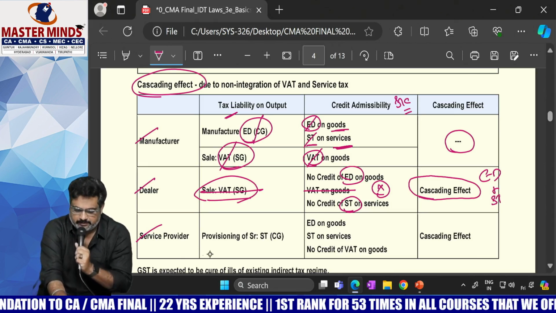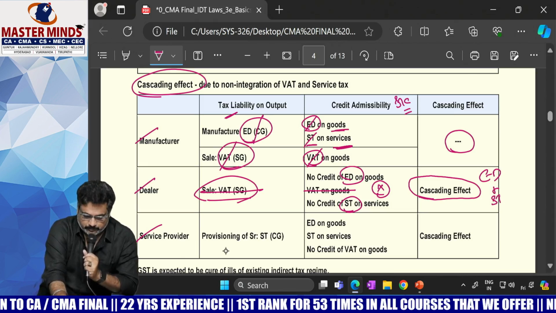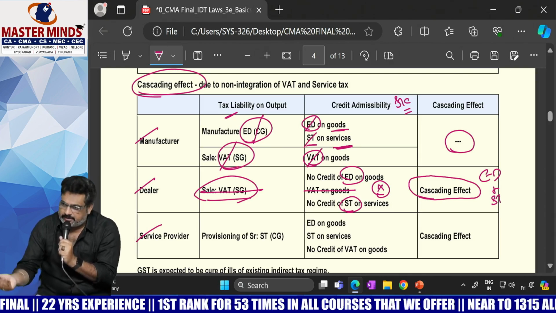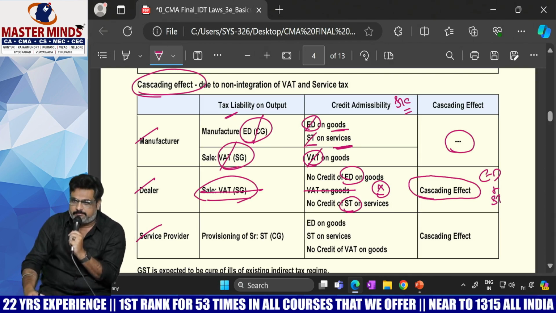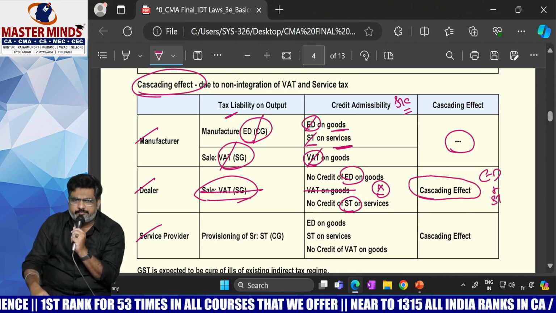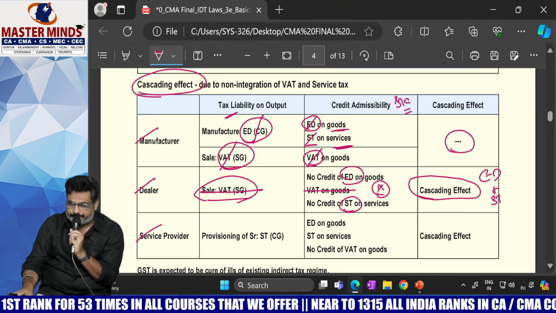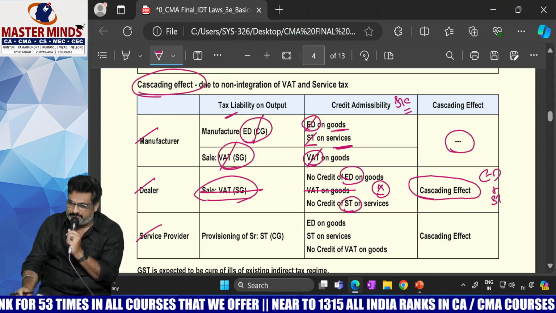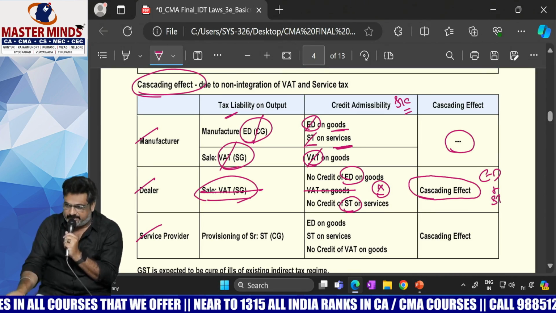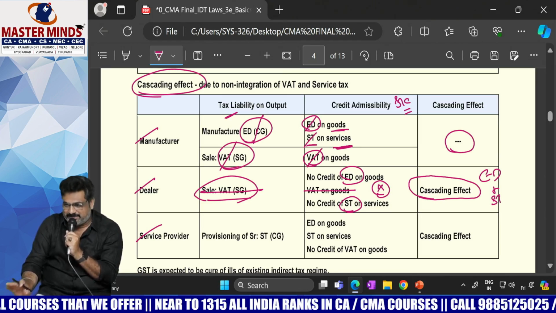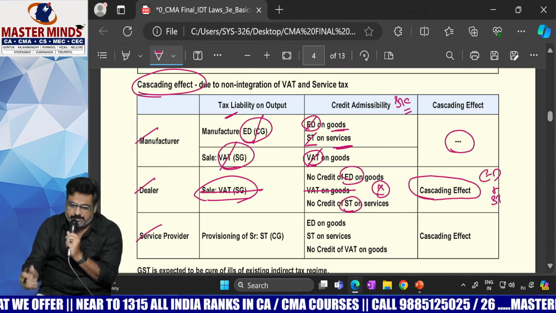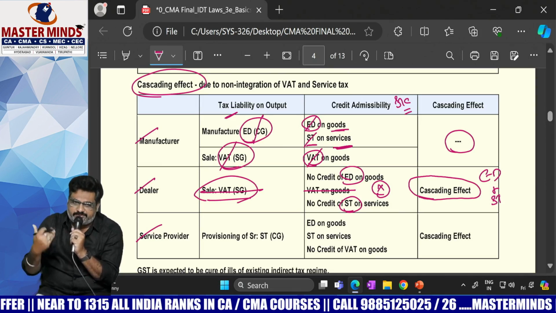Okay, next one, the service provider. Let's say Masterminds. The best example of a service provider is Masterminds. Masterminds will do the service now. Service is different from charity. Service is a business activity. What will Masterminds do? Coaching service. What will the banker do? Financial service. So service is different from charity. Here MM is doing the coaching service, not charity.